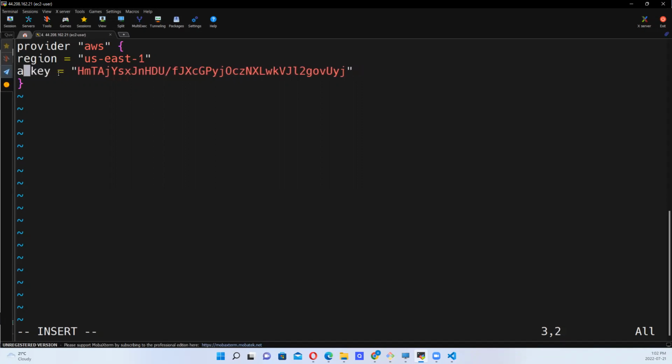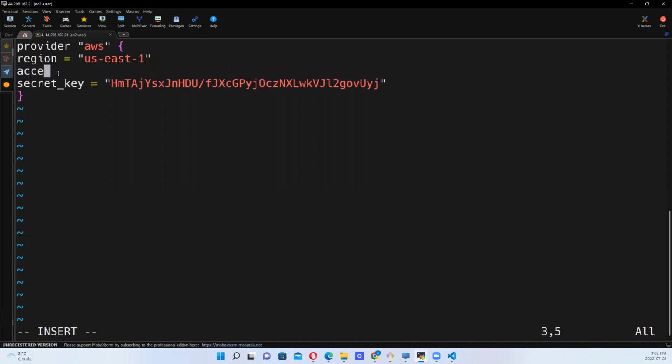Secret key. Okay, so let's bring in the access key. I've copied it now. Access key, access underscore key. Okay, access underscore key space equal to space open and close. Now we'll go in between.